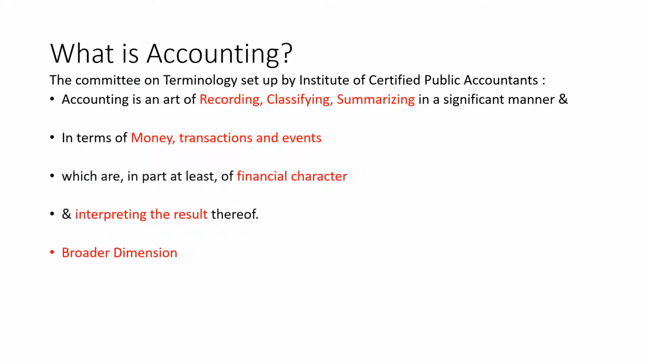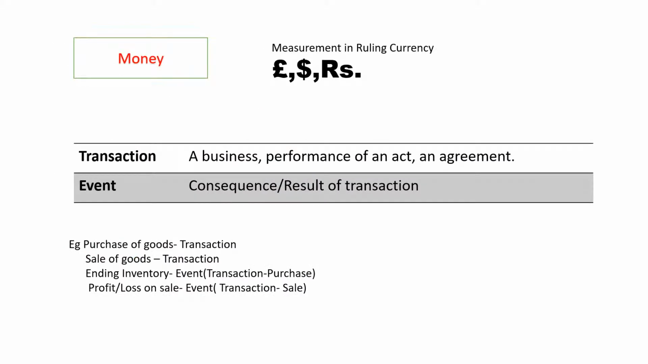So now we have seen what is recording, classifying and summarizing. We move on to the next line, which means money, transactions, events. Money means measurement in ruling currency. So the Indian financial statements would be represented in the ruling currency rupees. The US financial statements would be represented in the US currency, that is US dollars, and the UK financial statements will be presented in the UK currency, that is pounds.